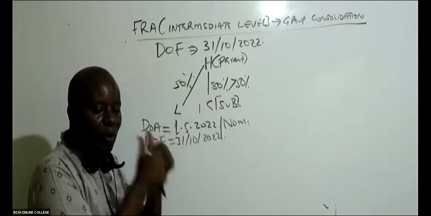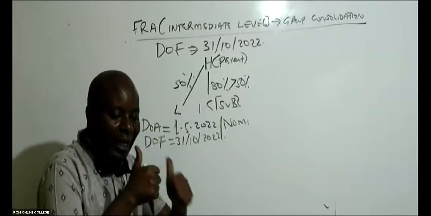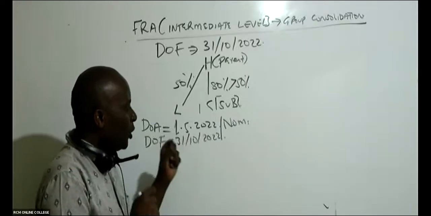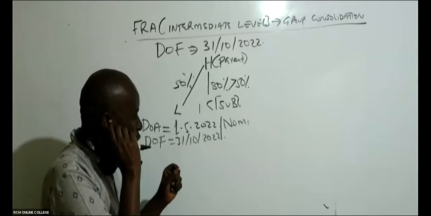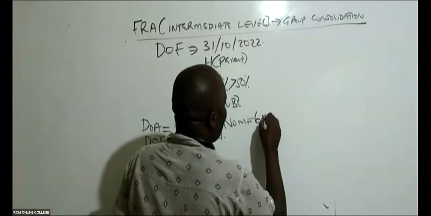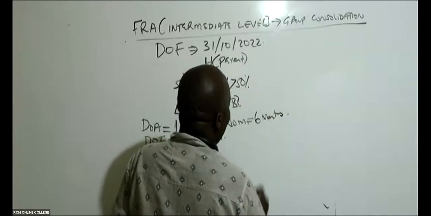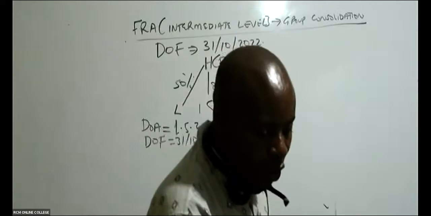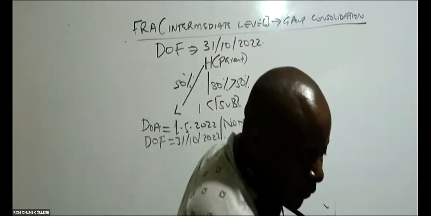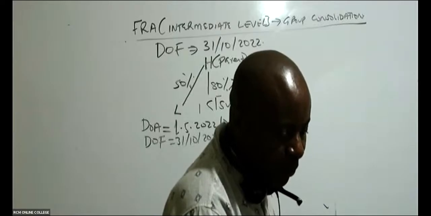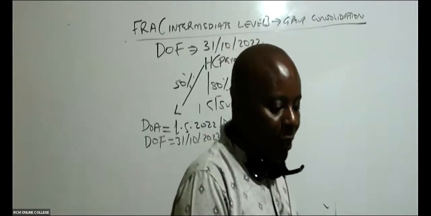How many months are we talking about here from 1st of May 2022 to 31st October 2022? 6 months. So norm stands for number of months.